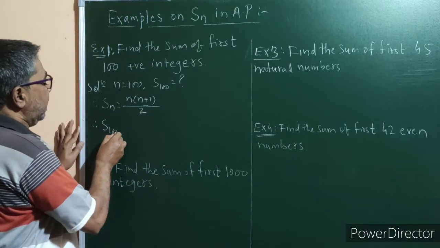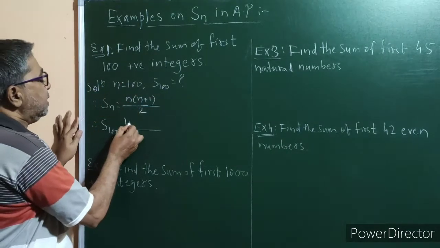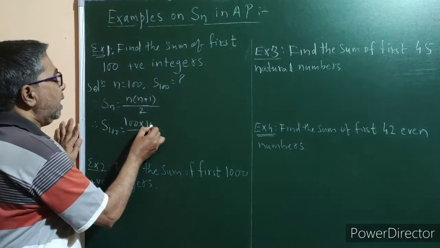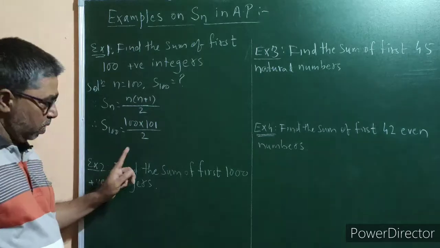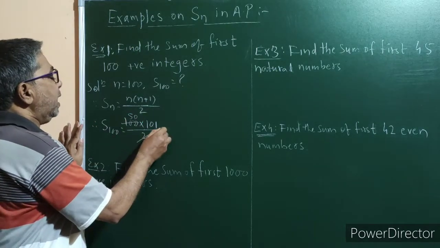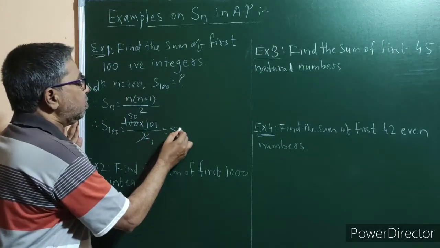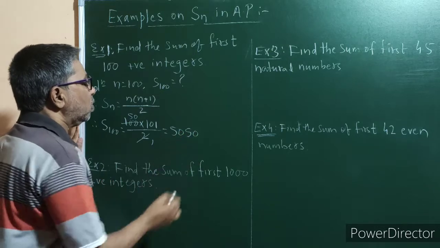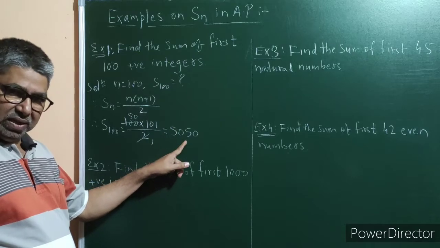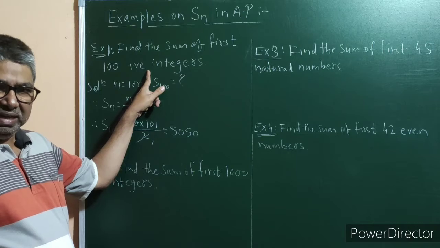Therefore, S100 is equal to 100 multiplied by 100 plus 1, that is 101, divided by 2. If you divide 100 by 2, you will get 50, and the product of 50 and 101 is nothing but 5050. So 5050 is the sum of first 100 positive integers.